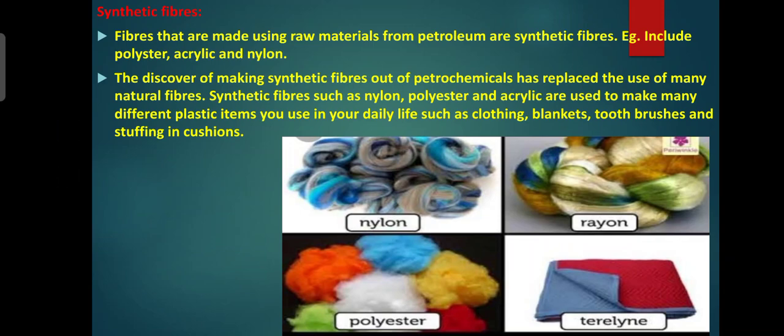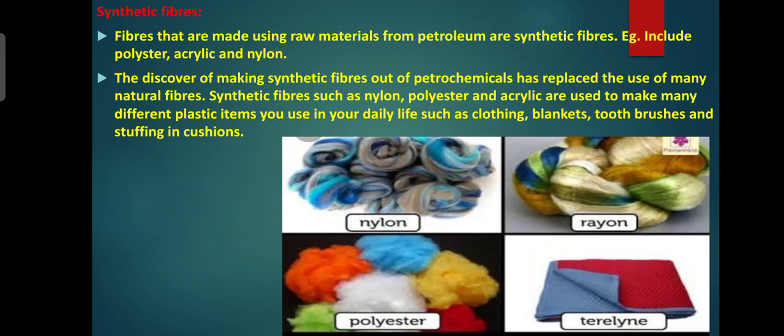Synthetic fiber examples. First one, rayon. Rayon is the first synthetic fiber. Its discovery was toward the end of the 19th century. It comes from the chemical treatment of wood pulp. Since rayon is like silk but cheaper than silk, it is thus called poor man's silk. Rayon is soft, absorbent and comfortable.